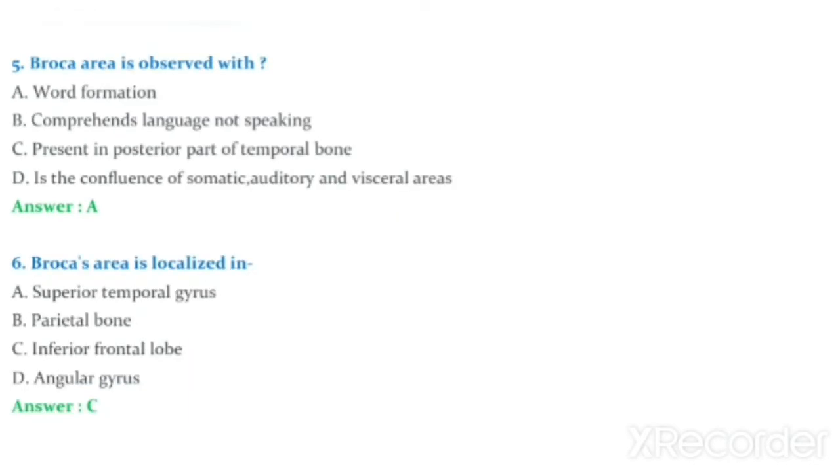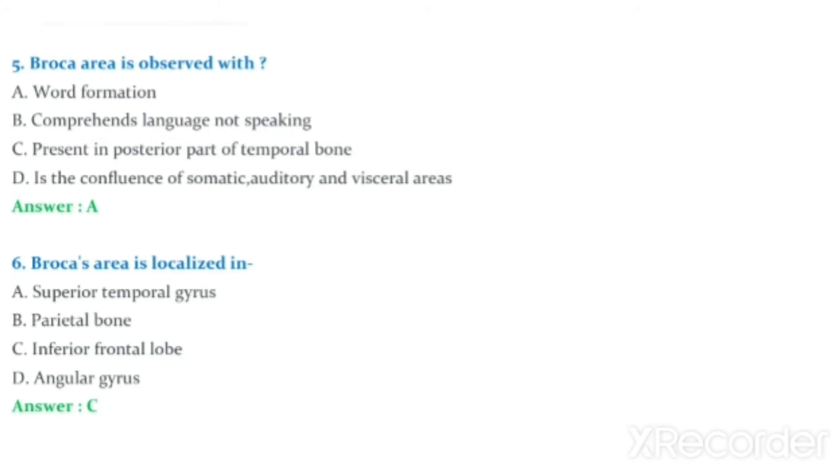Question number 5. Broca area is concerned with option A word formation, option B comprehends language and not speaking. Comprehends in the sense understanding the language, not speaking. Option C present in posterior part of temporal bone.